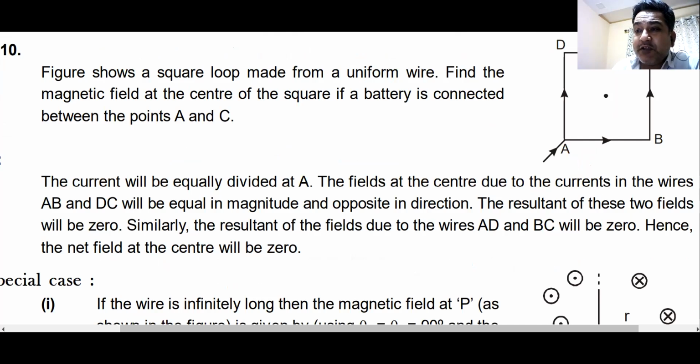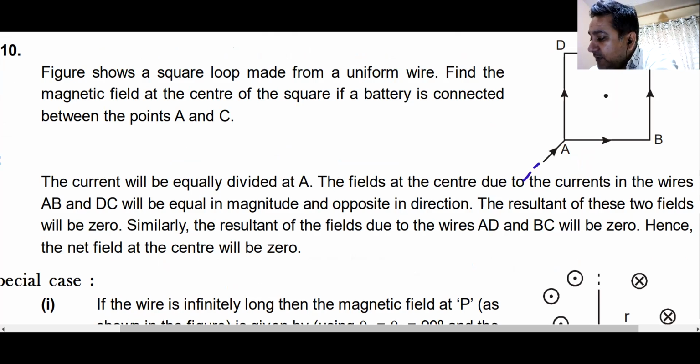Now there is a very peculiar case that comes here in this diagram. As you can see, a current carrying wire is coming from infinity and again going back to infinity, and then it is getting distributed. We are supposed to find out the magnetic field at point O. How will you find it out?